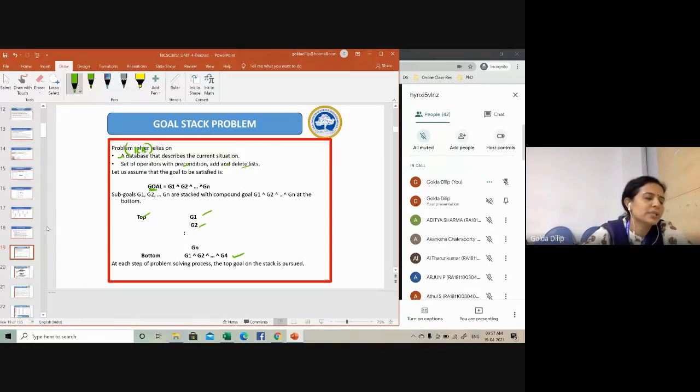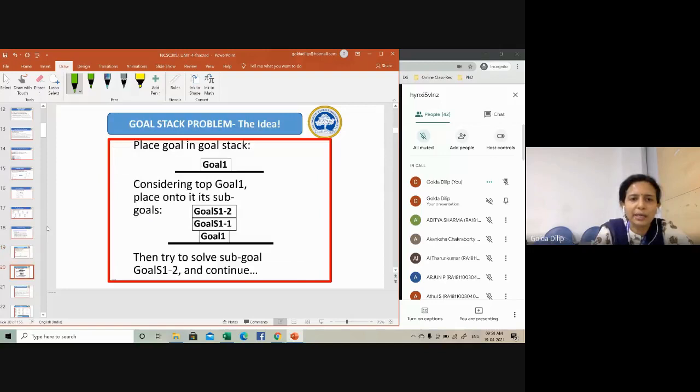Similarly, you proceed. Finally, when it comes to the bottom, you will have G1 and G2, that is, the compound goal would have been achieved. Then you remove the bottom goal from the stack. Once the bottom goal is also removed, your stack becomes empty. Once the stack becomes empty, you can say that your sub goals have been achieved. That's basically the concept of goal stack planning.